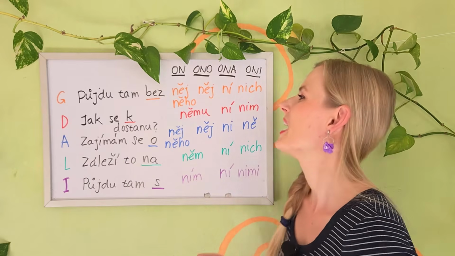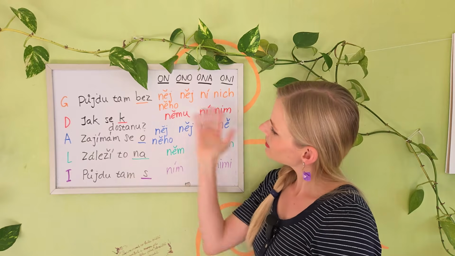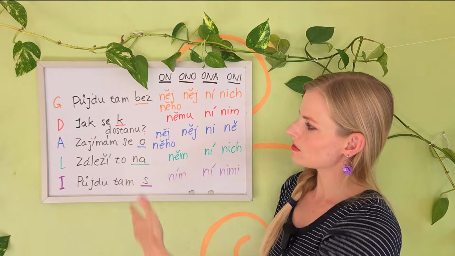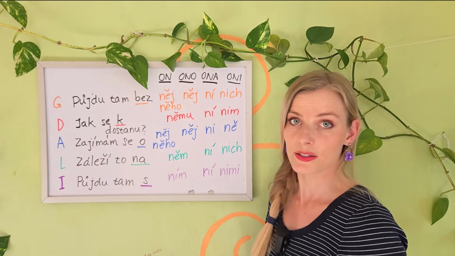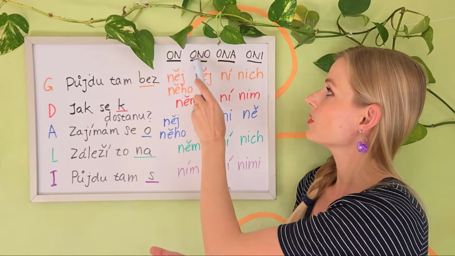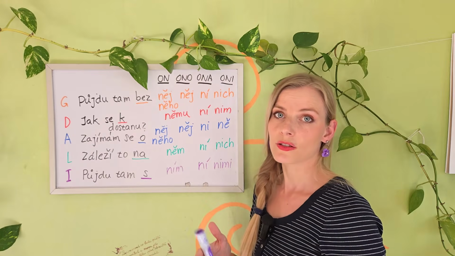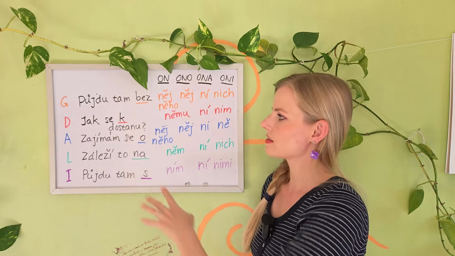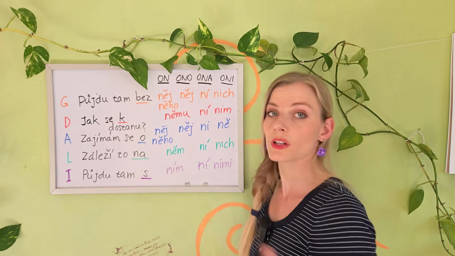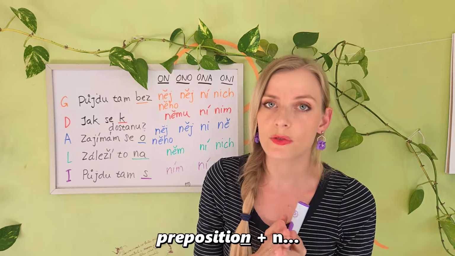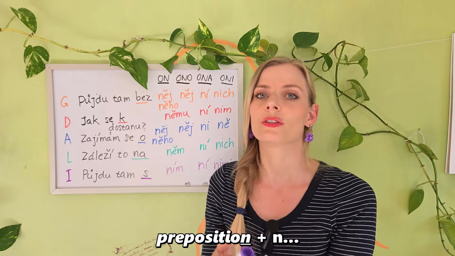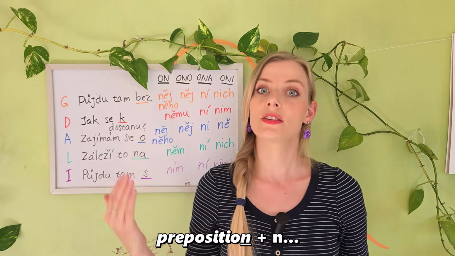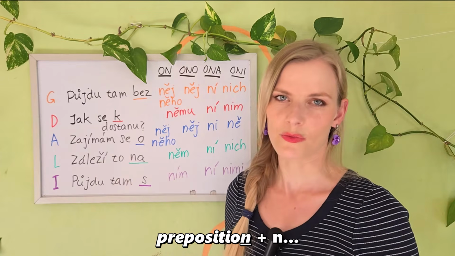Easy peasy. So what do you do with these? It still looks a little crazy. I get that. There are many forms. But hey, what you can remember is when there is a preposition and there is third person, singular and plural. On, ona, ono, oni. The pronoun will be starting with N. At least you can get that right. You can memorize these phrases or you can just memorize a couple of them. But what I want you to remember is that the preposition is followed by a pronoun starting with N when it concerns the third person, singular and plural. That's all you have to remember from today's video.